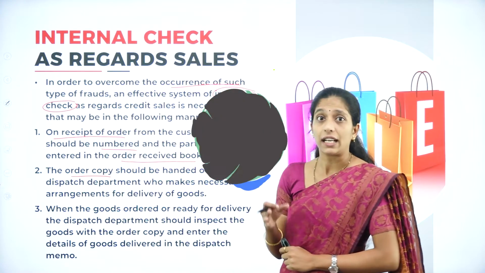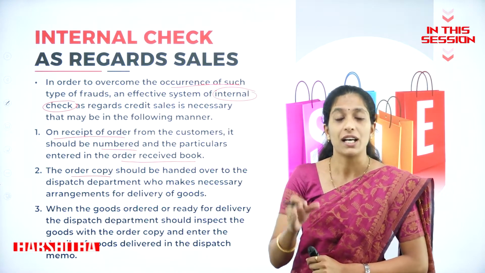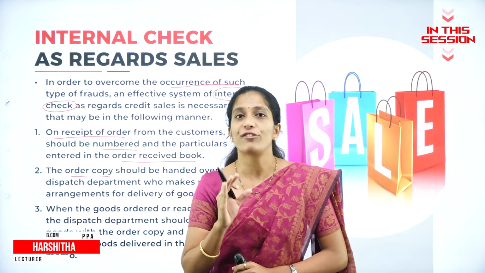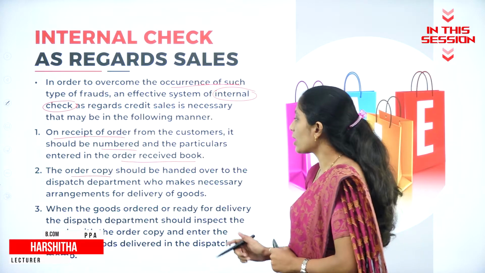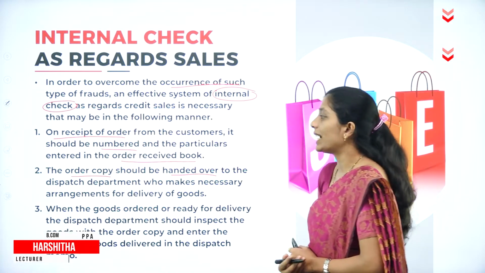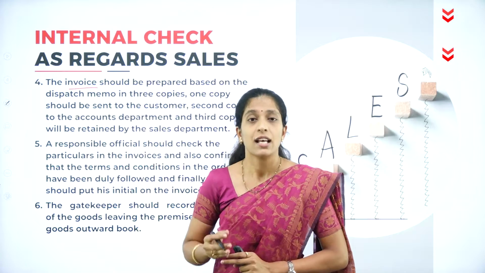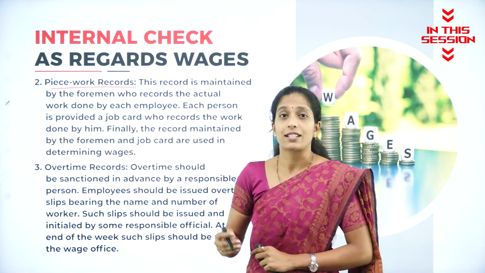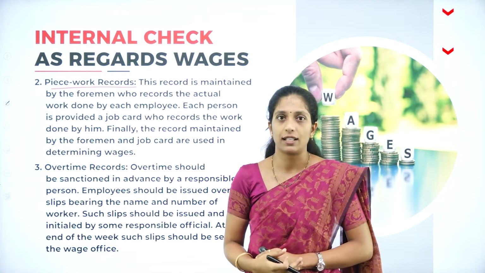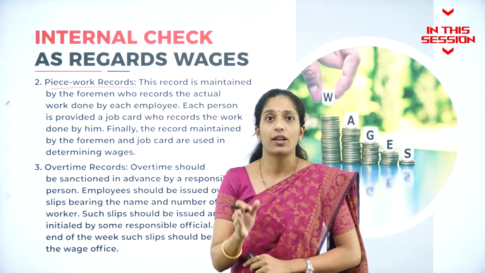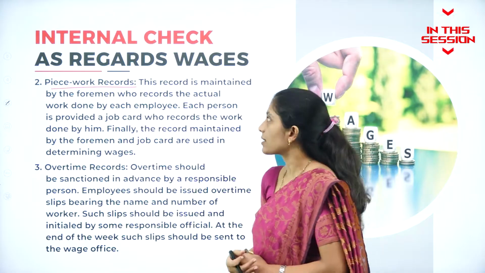Whatever items are required by the customer will be given in the form of an order copy. The order copy should be handed over to the dispatch department. An invoice has to be prepared by the organization or the business and given to the customer. What are piece work records? That is the quantity of work they have done in the organization. Based on that, the wages will be fixed.